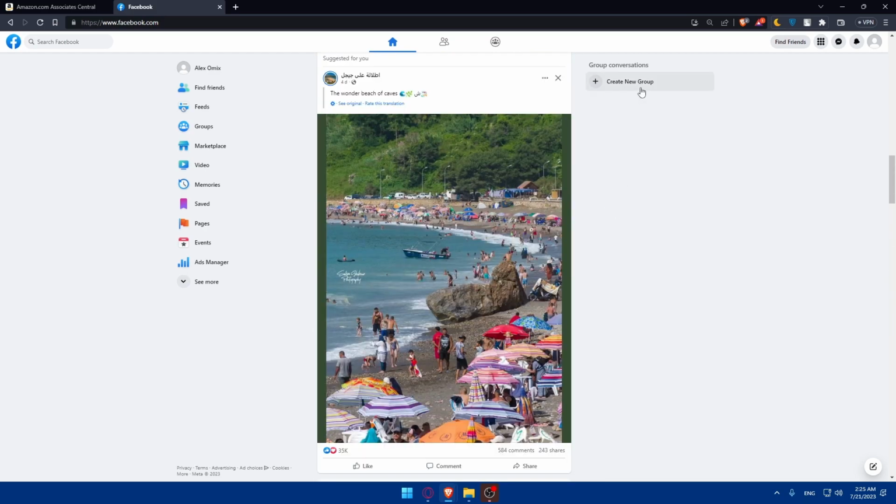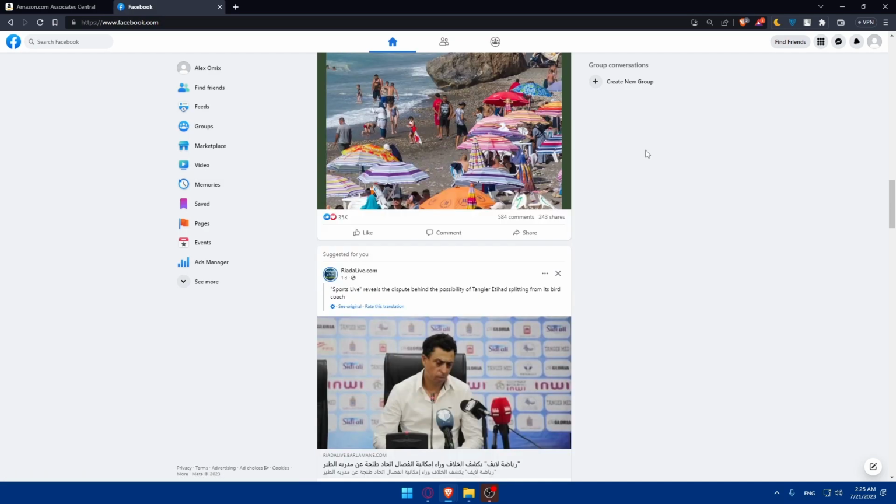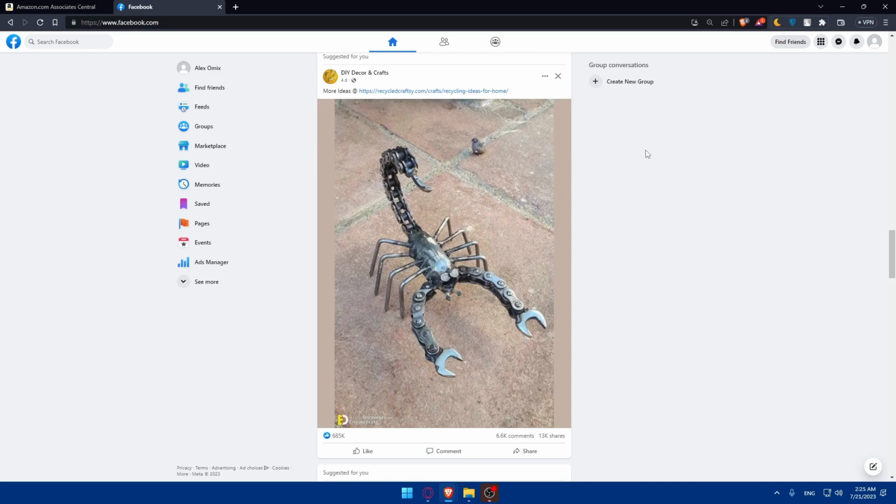Of course, you'll have to leverage the Facebook groups and pages related to your niche. Engage with these communities by providing value, sharing your content, and subtly incorporating your affiliate links where relevant. The most interesting thing about Facebook for sharing your affiliate link is groups and pages, because a lot of people follow groups and pages, and a lot of people will not just go and add you as a friend to see your affiliate link, etc.